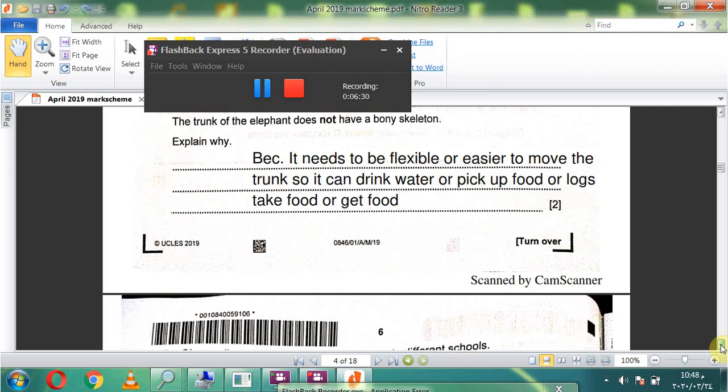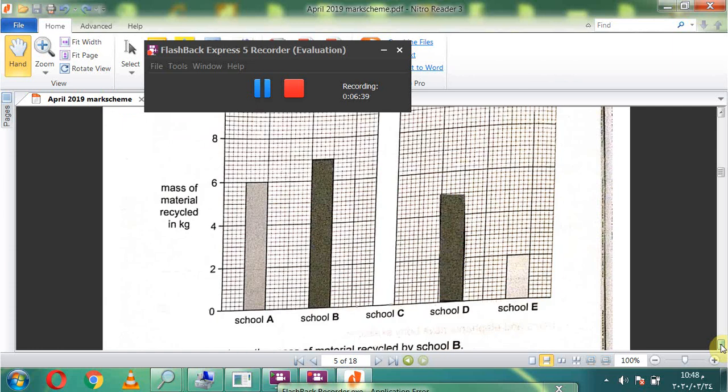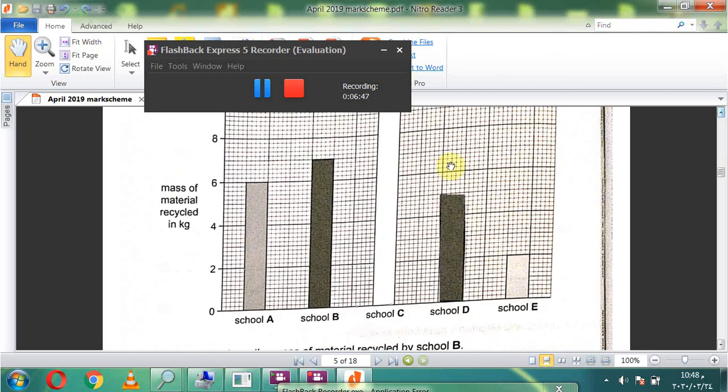Question 7. Shane collects information about recycling in different schools. Write down the mass of material recycled by school B. Look at school B. Here 7. School B 7.